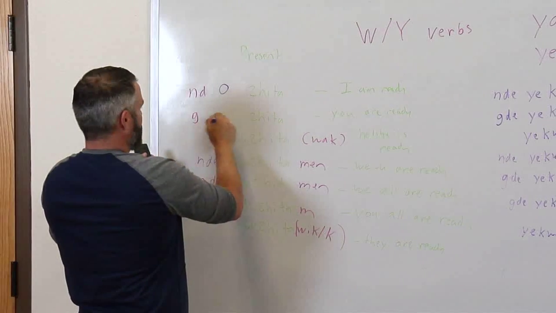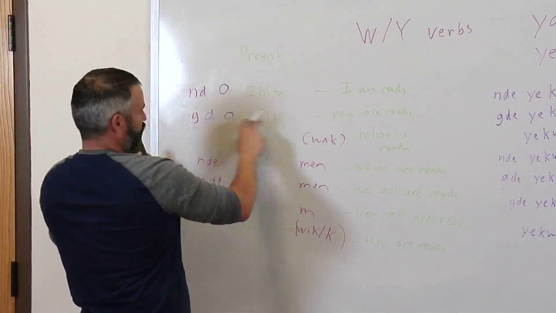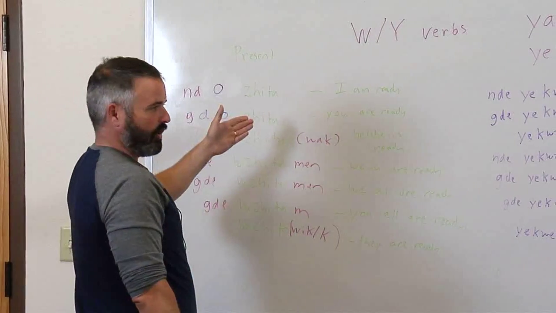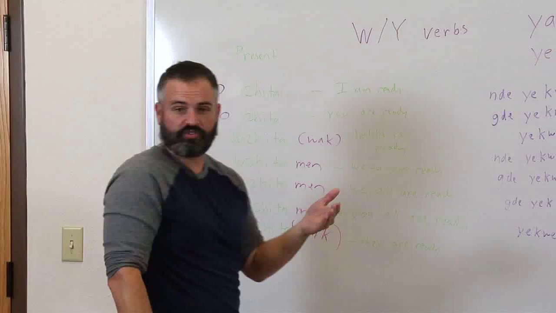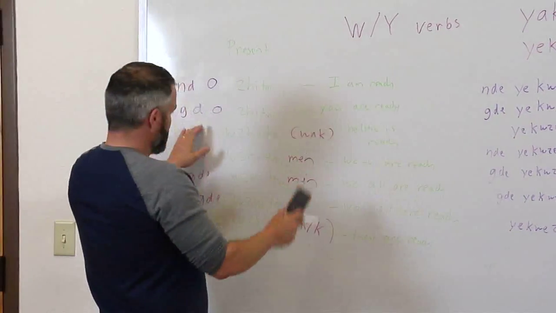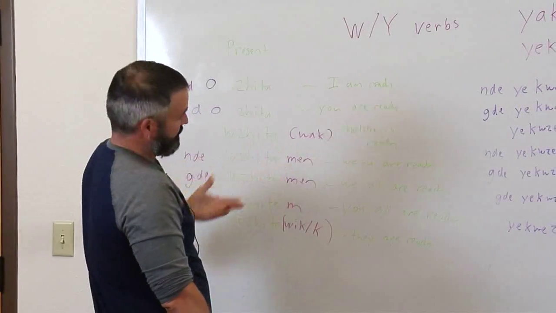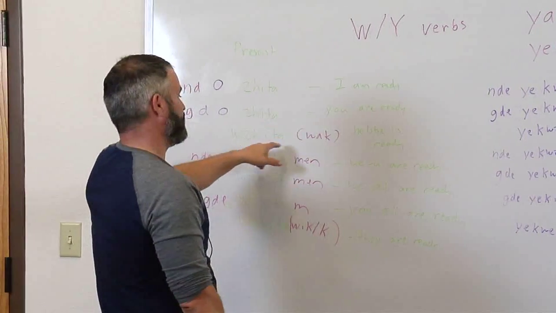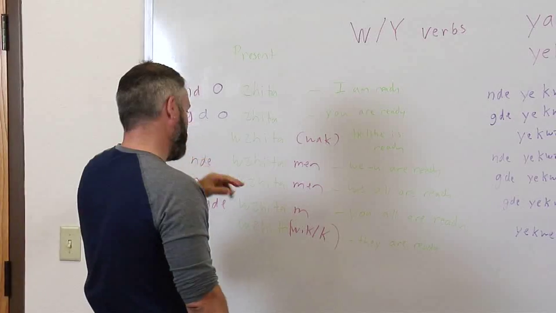And this GDE with the W here turns into an O sound again. And so it's godojita. You are ready. So if you ask the question, godojitane, are you ready? Then by itself, it's just wajita. Or if you want to throw a walk on there, wajita walk, for he or she is ready.